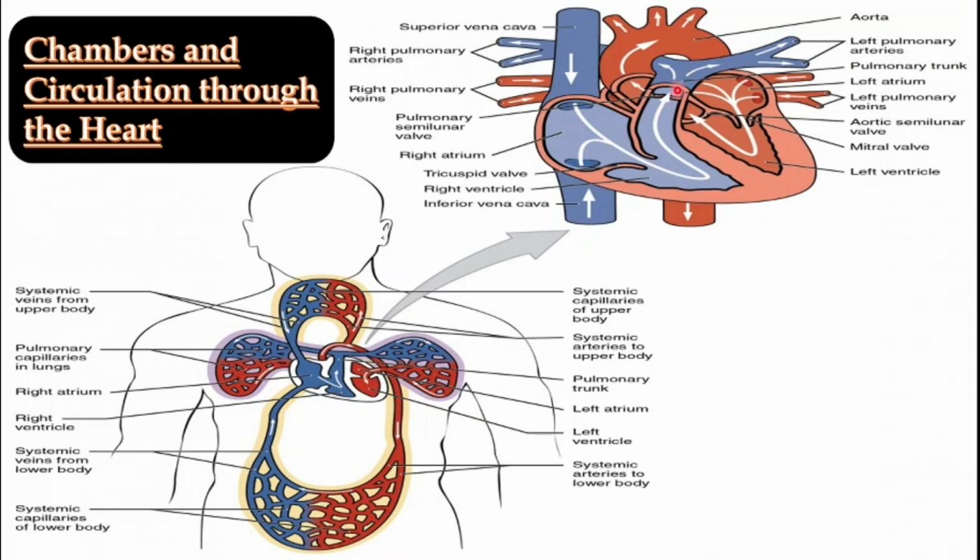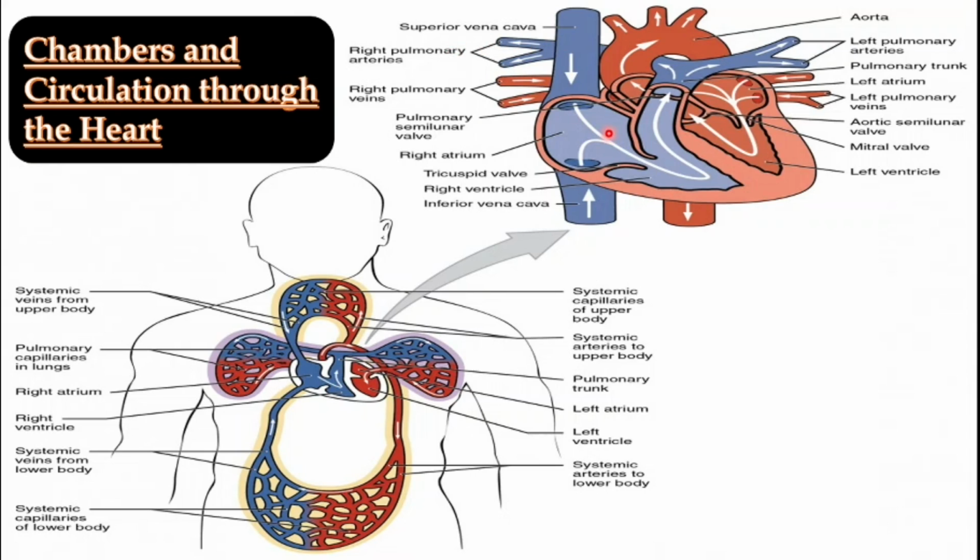This is the pulmonary trunk, and then this pulmonary trunk is divided into the left pulmonary artery and the right pulmonary artery. The left pulmonary artery goes into the left lung, and the right pulmonary artery goes to the right lung.